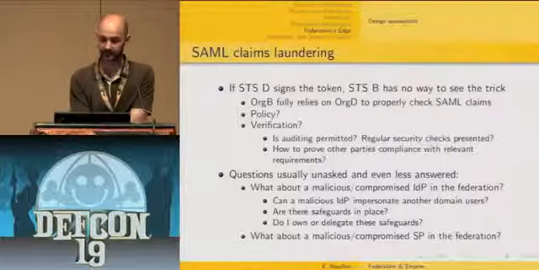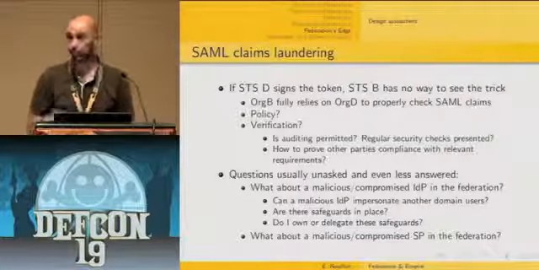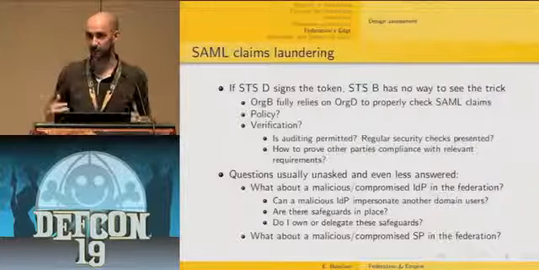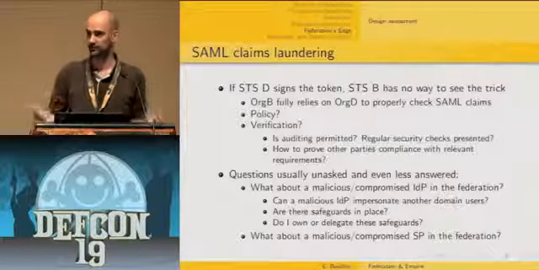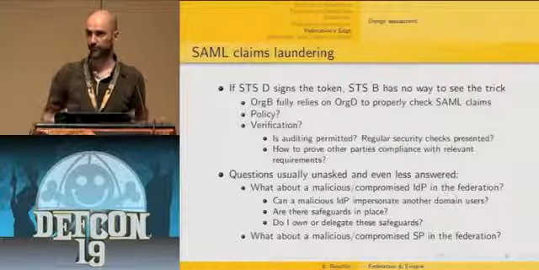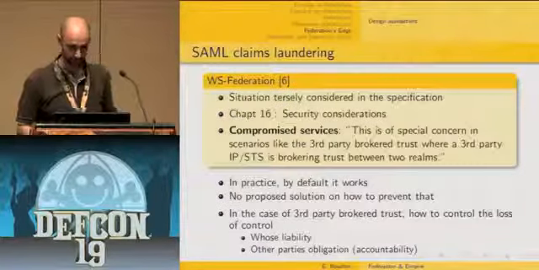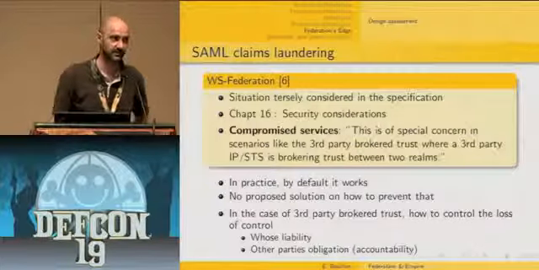And are there any safeguards in place? That means business checks that prevent that. And who owns these safeguards? Do you, as an organization, own these safeguards, or do you, due to the fact that it's an indirect trust topology, delegate this kind of safeguards? Because when you look at implementations, by default, these safeguards are not implemented.